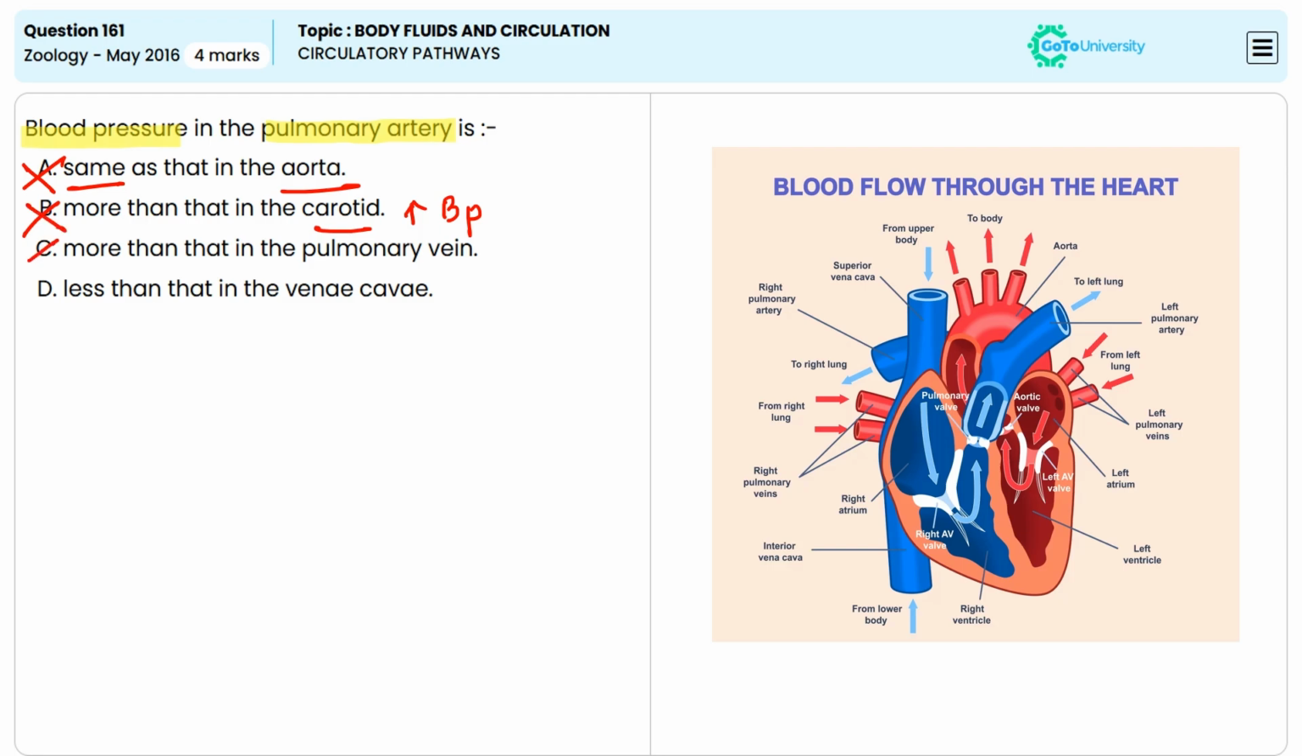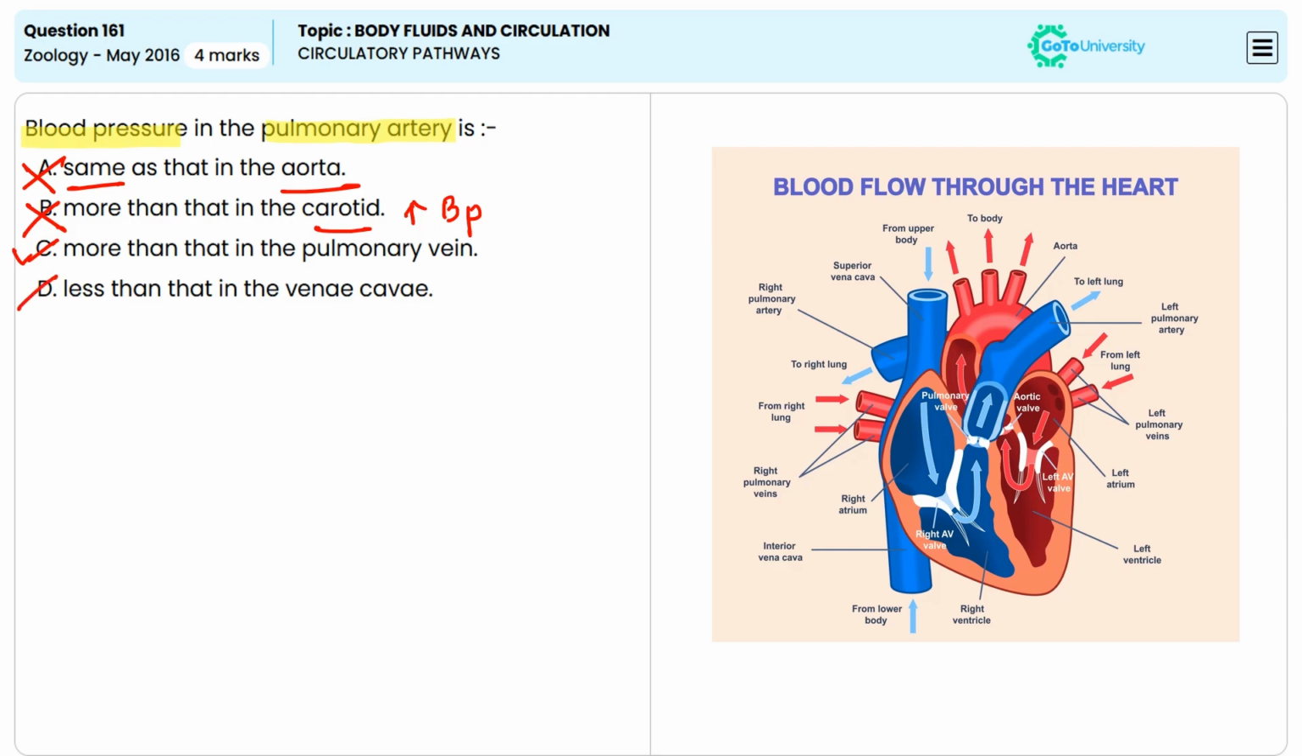Option C, more than that in the pulmonary vein. This is true, as the blood leaves the right ventricle and then enters the pulmonary artery, the pressure is higher compared to the pressure in the pulmonary veins, which have lower pressure as they return blood to the heart. So option C will be the correct answer.